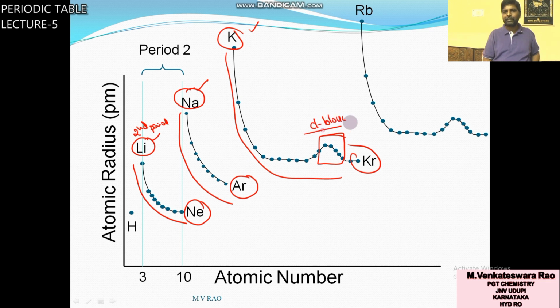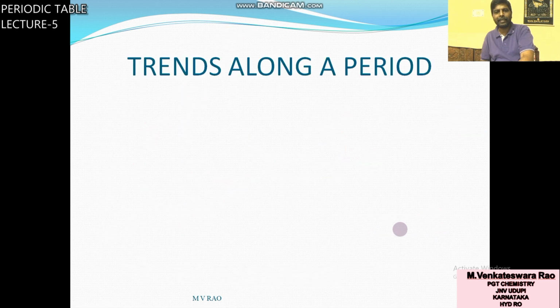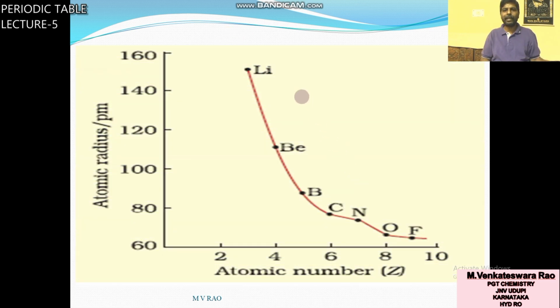D block, some increase, ups and downs are there. These are the D block elements. In other elements like S and P block elements, in a period atomic radius decreases. So trends along a period: atomic radius decreases in a period due to increase in nuclear charge.